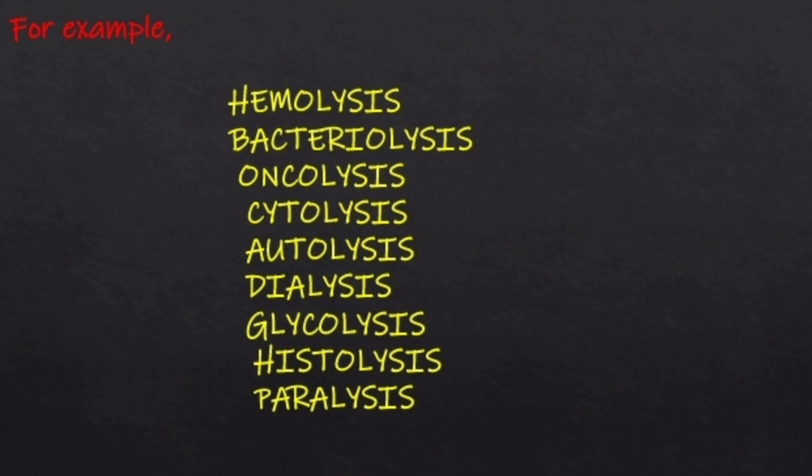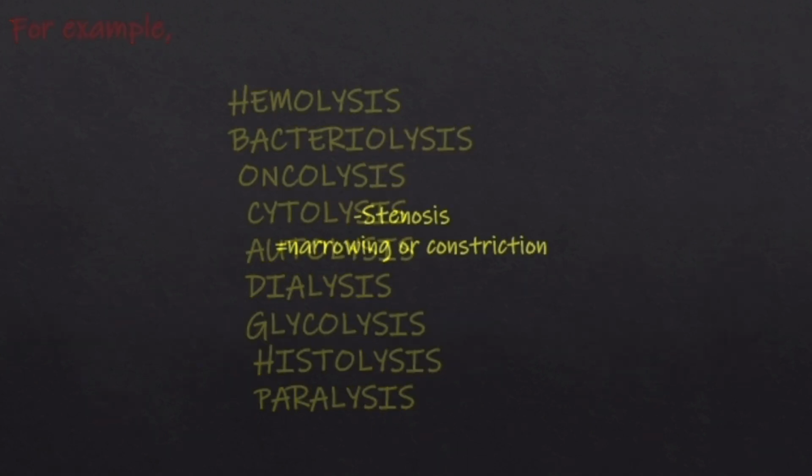Next one is dialysis, which means the separation of waste products from the blood. Glycolysis, it is the breakdown of sugar. And next one is histolysis, which is the breakdown of tissue. Paralysis, which is the breakdown of nerve function and muscle power.